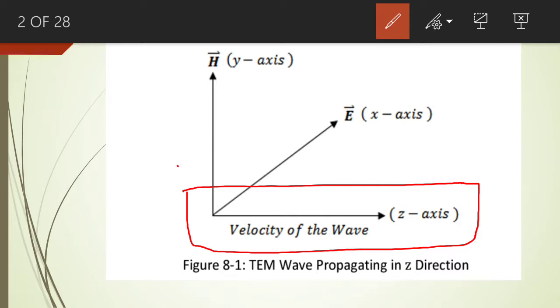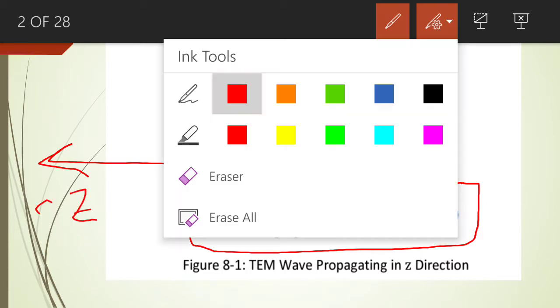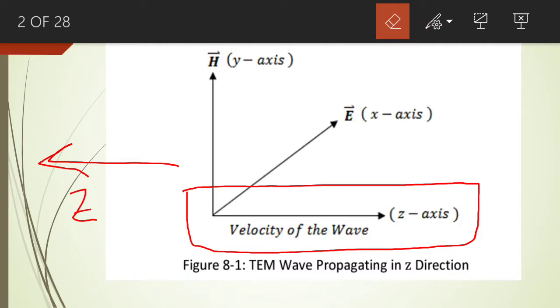No component of the wave travels along negative z-axis, right? So if no component travels along negative z-axis, then we don't need to consider this component of the wave, the component which travels in the backward direction. Well, this component exists in a different scenario. I will discuss it later on.